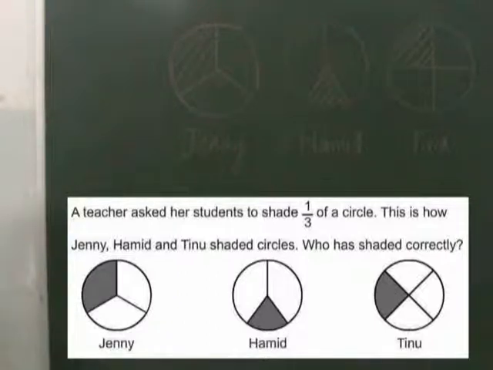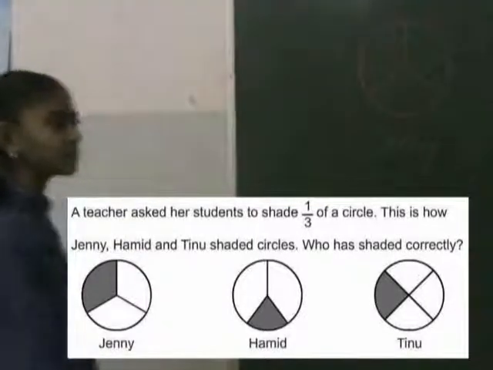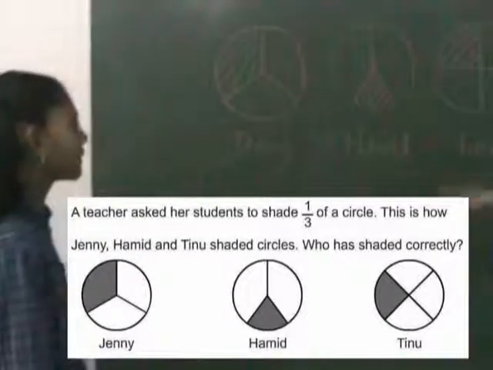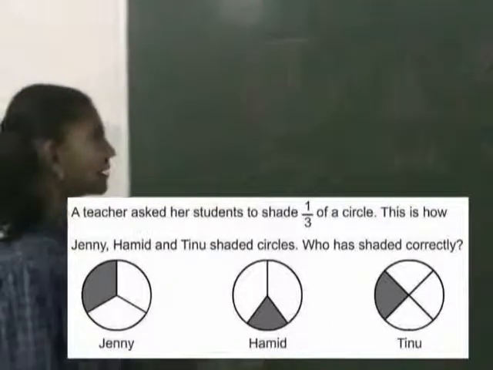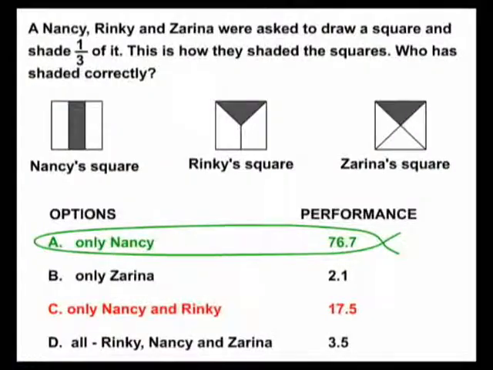Why did you choose Jenny? Because there are 3 equal parts and one is shaded. So she is right. And how about Hamid? There are not 3 equal parts. Because now I have learned fractions in Mindspark and in class both, so I'm quite sure. Now you're quite sure. Okay.